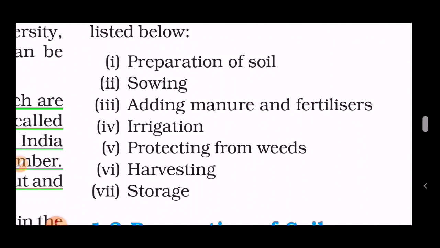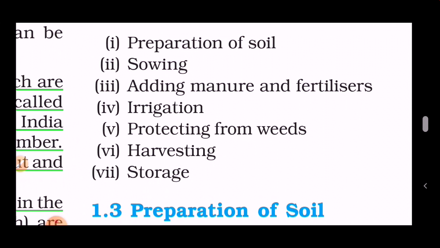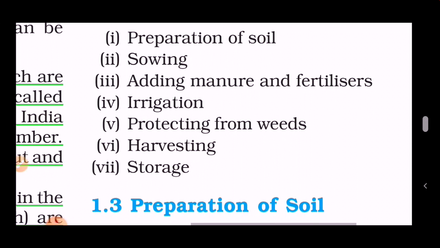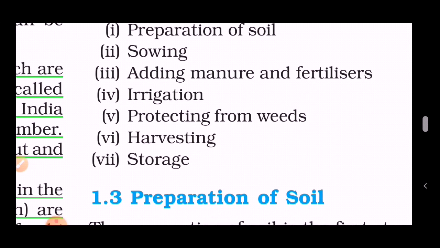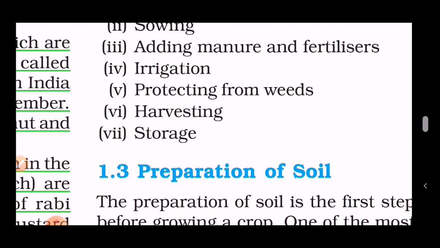Second is sowing the seeds. And the third is adding manure and fertilizers for nutrition of the plant. Fourth is irrigation, that is watering the plants. Fifth is protecting from weeds. Weeds in the sense which are unwanted plants grown in between the crops. Sixth is harvesting, getting our yield.